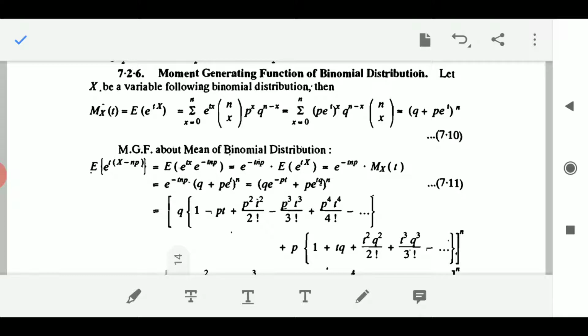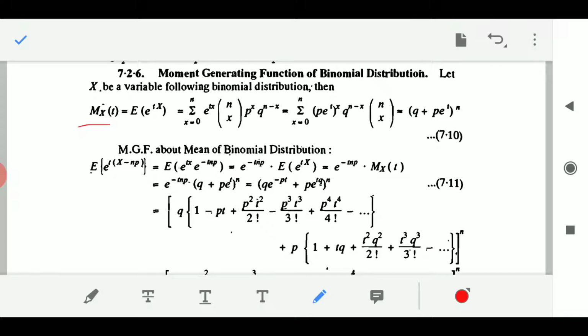Let x be a variable following a binomial distribution. Okay. Then M_x(t), the notation for moment generating function, is equal to the expectation of e to the power tx, where t is a dummy variable. So expectation of e to the power tx will be given by, you know how we find expectation,